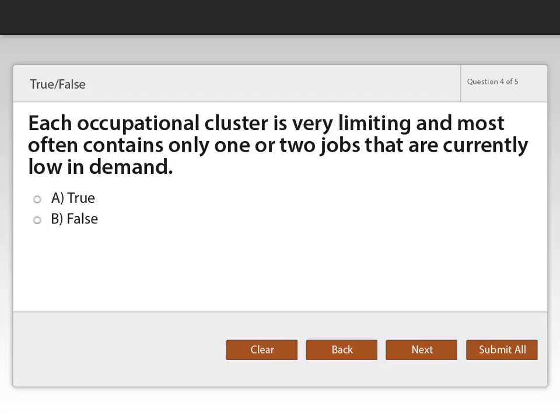Keep it up. Question number 4. True or false? Each of the occupational clusters is very limiting and most often contains only 1 or 2 jobs that are currently low in demand. Select your answer and click the Next button when you are ready, or the Back button to go back to a previous question. Remember to click the Submit All button when you are ready to give a final submission for your entire quiz.